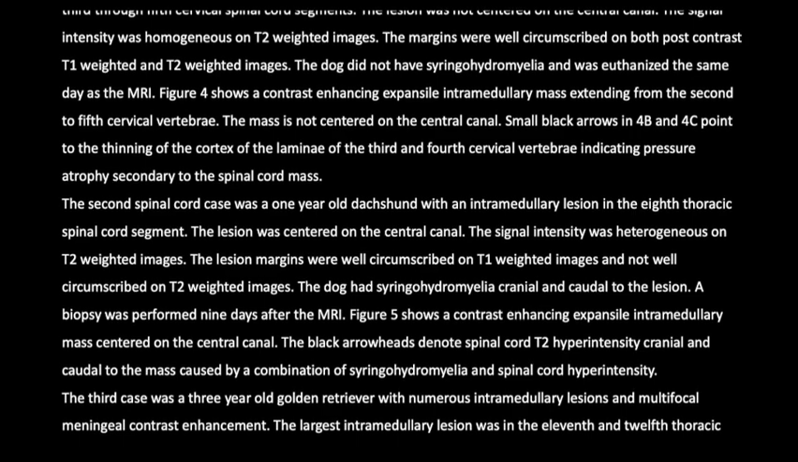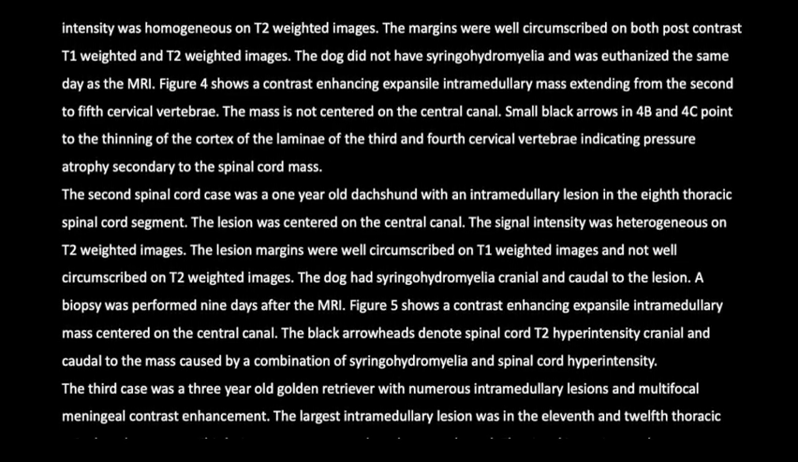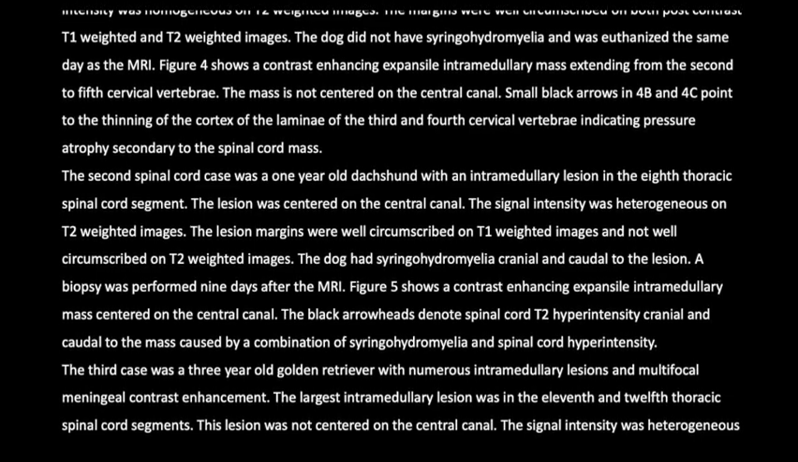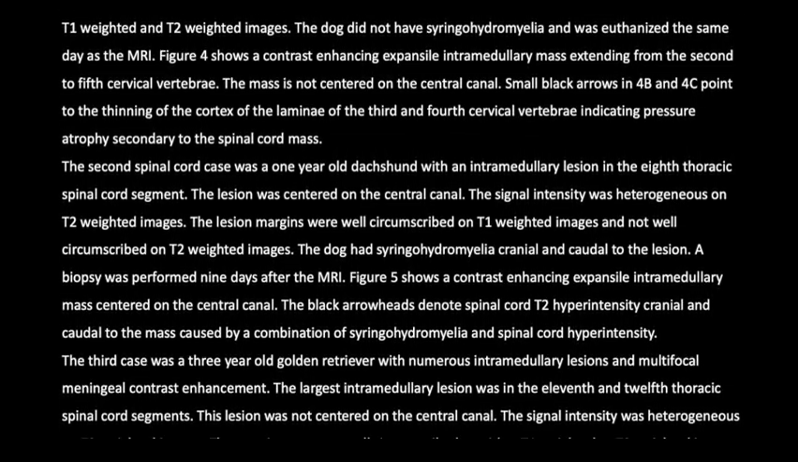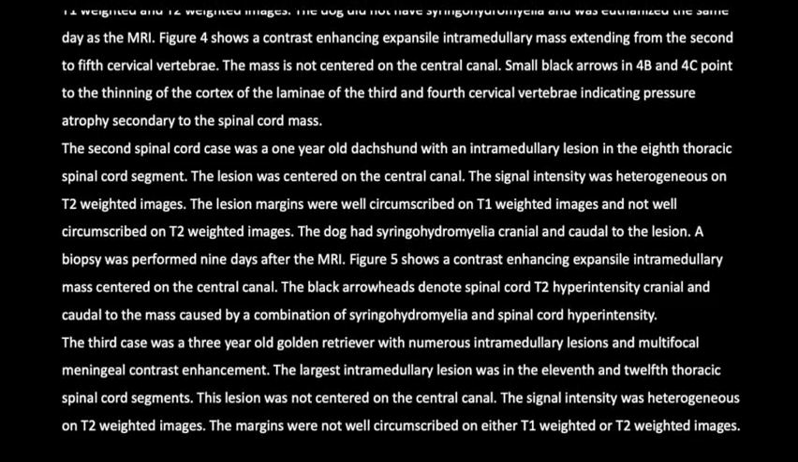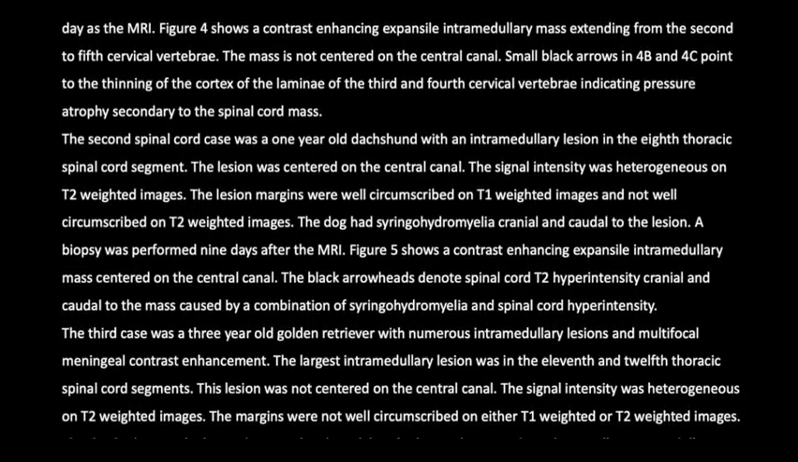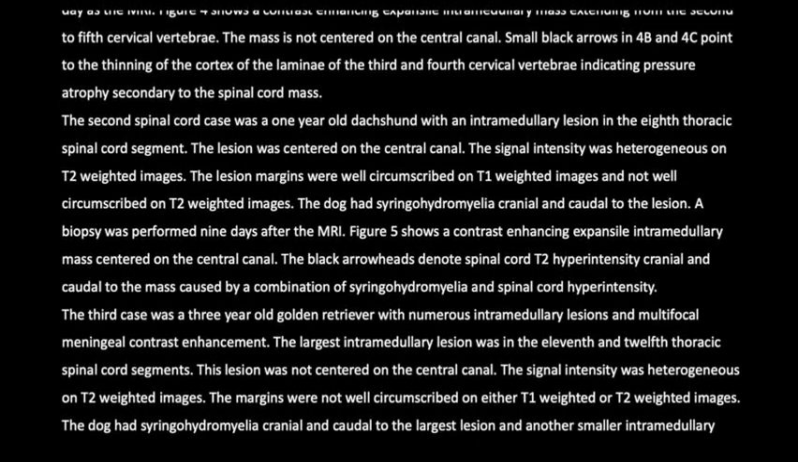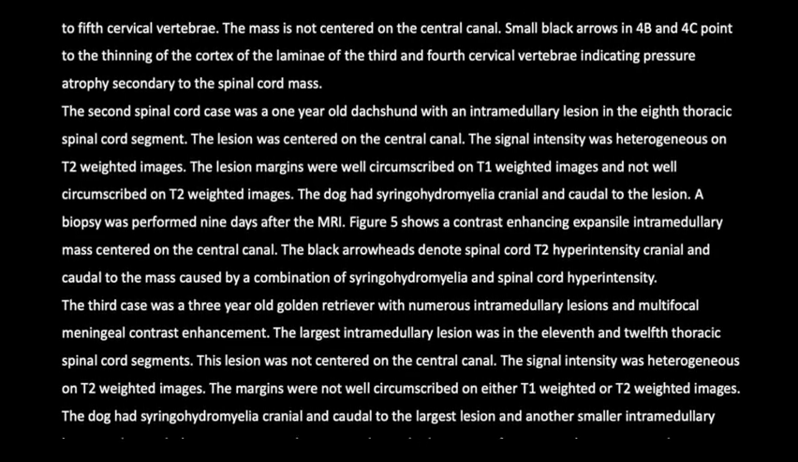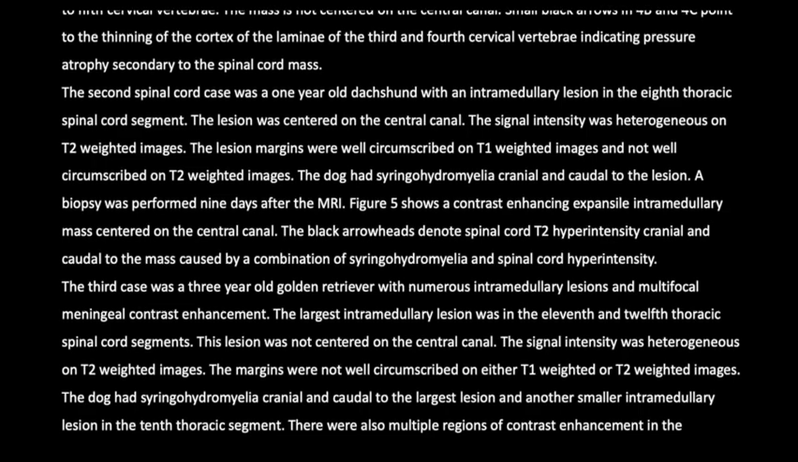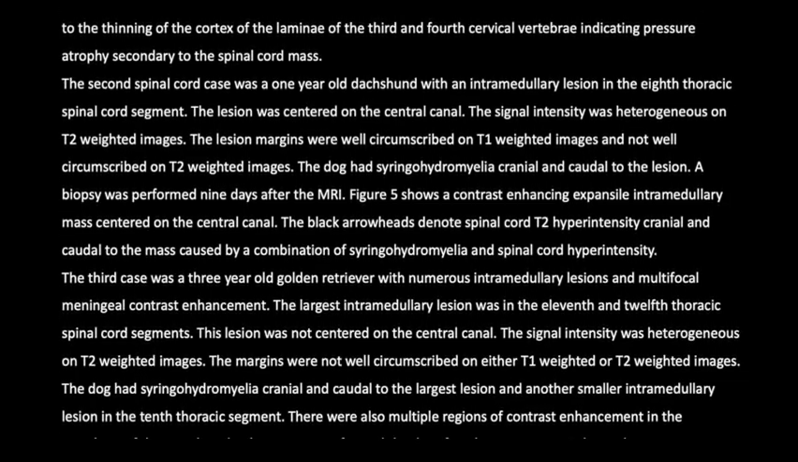The second spinal cord case was a 1-year-old dachshund with an intramedullary lesion in the 8th thoracic spinal cord segment. The lesion was centered on the central canal. The signal intensity was heterogeneous on T2-weighted images. The lesion margins were well circumscribed on T1-weighted images and not well circumscribed on T2-weighted images. The dog had syringohydromyelia cranial and caudal to the lesion. A biopsy was performed 9 days after the MRI.